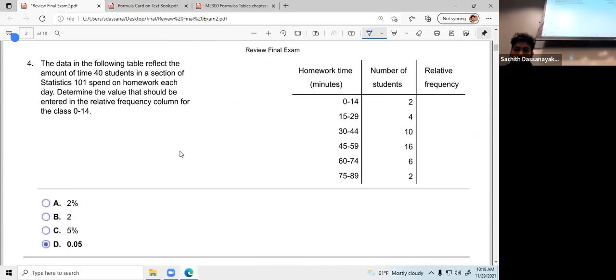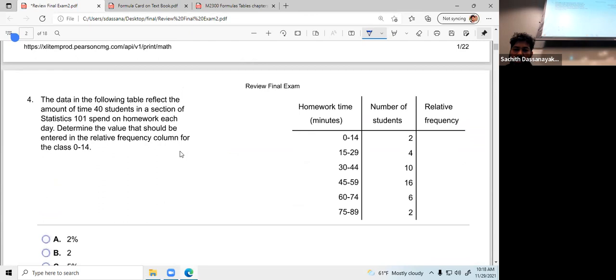Okay, what we need to determine is the value that should be entered in the relative frequency column for the class 0 to 14. You need to find the relative frequency of this row or class. How many? 2. Frequency is 2, right? So how do you find the relative frequency? That frequency in that particular class divided by the total. So what is the total? 40. This total is 40.